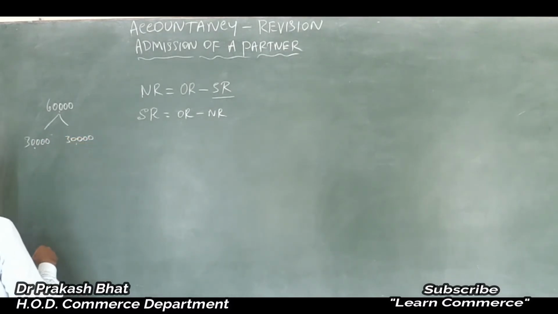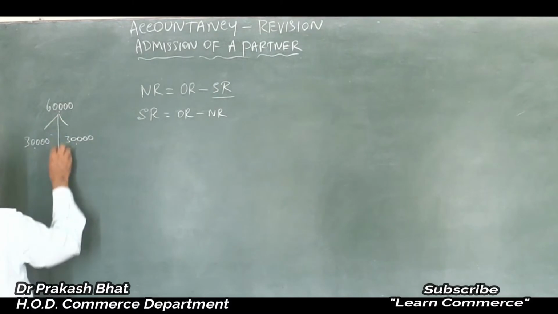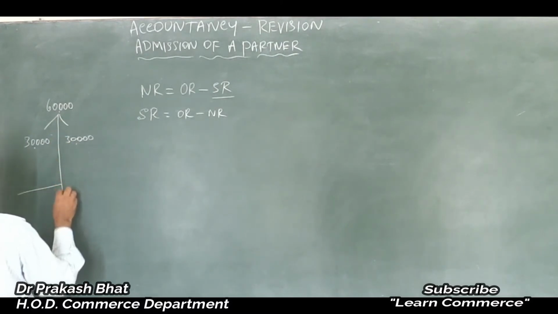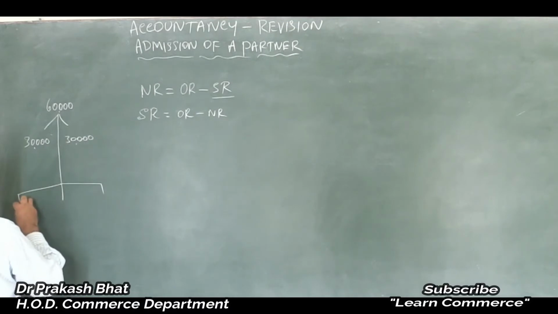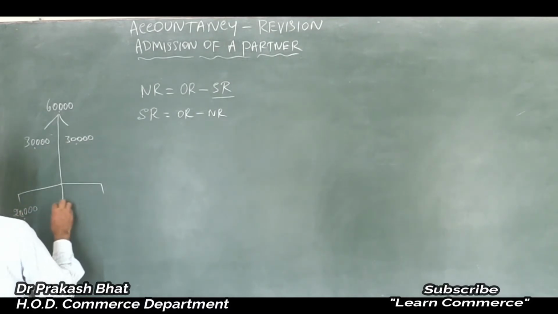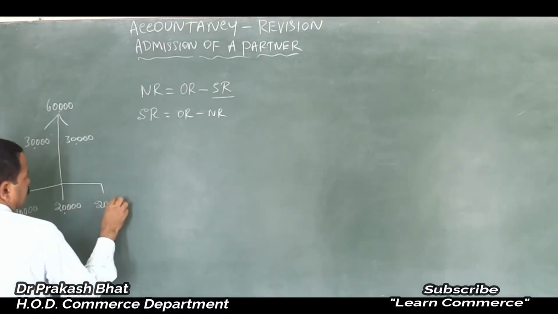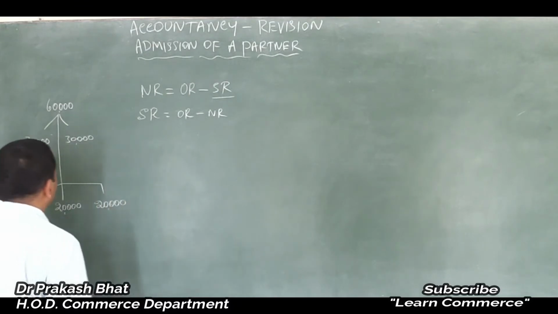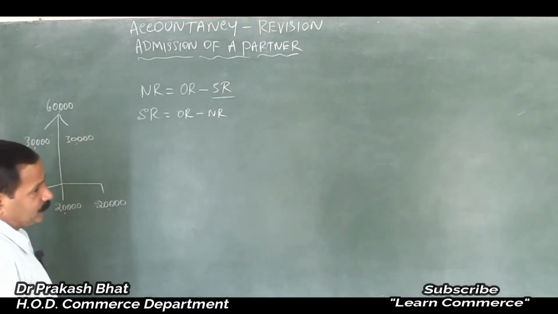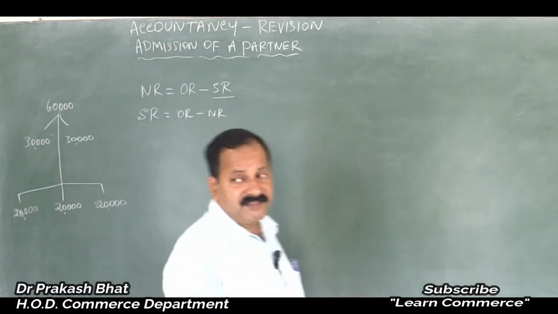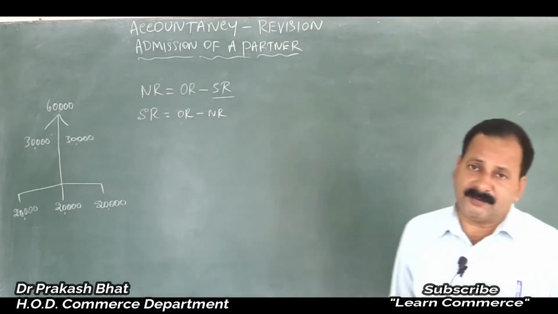If the same profit is distributed after the entry of the third partner, each one will get how much? 60,000 means 20,000 each, equal share. So earlier they were getting 30,000, now they will get 20,000. There is a difference of rupees 10,000. It is nothing but sacrifice ratio.